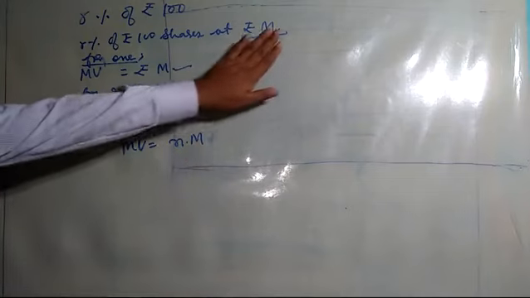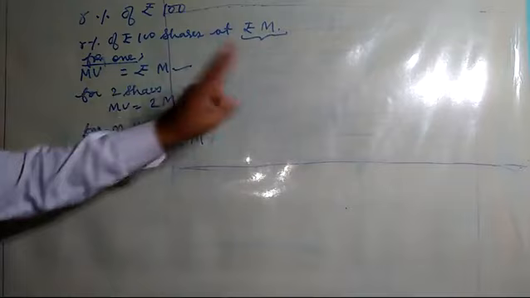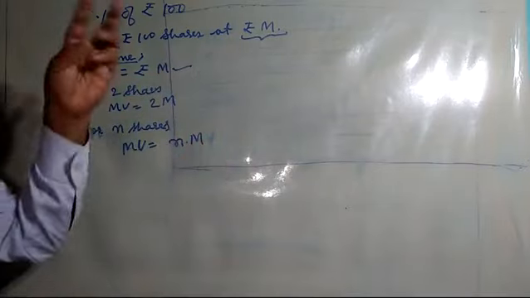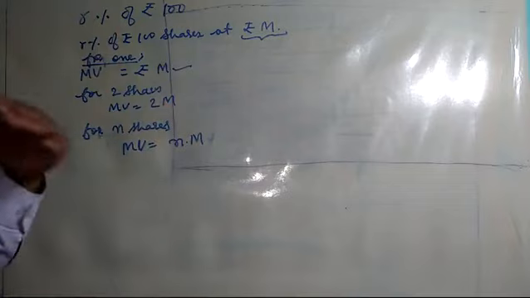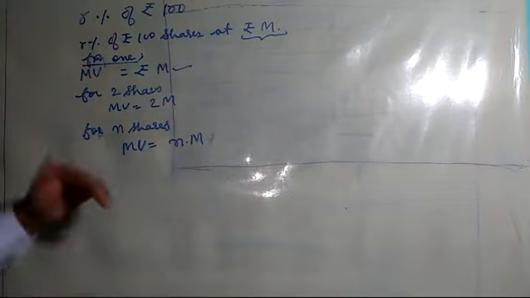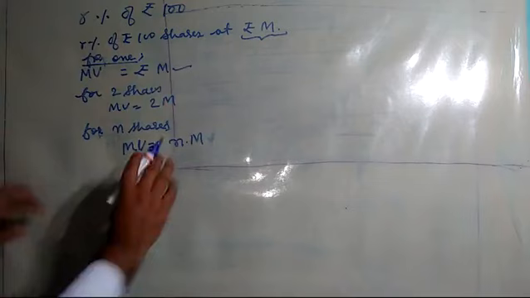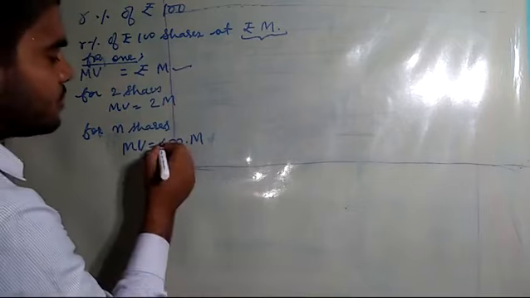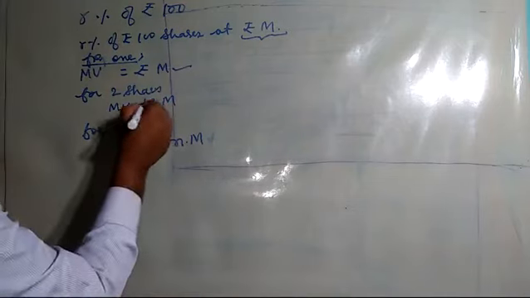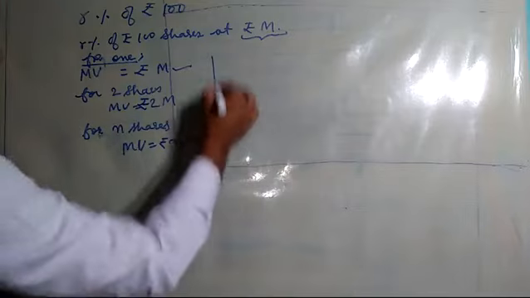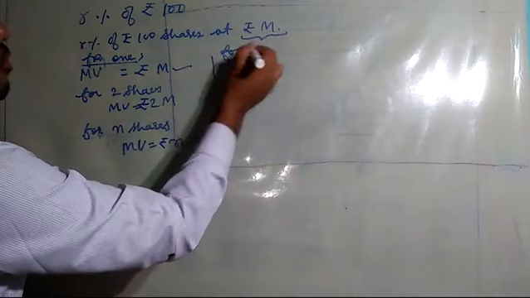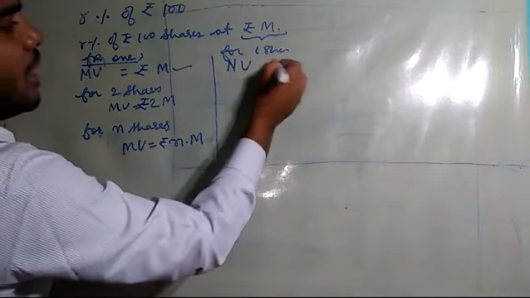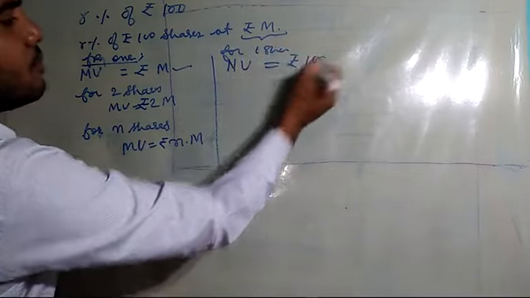For one share he is investing rupees m. For 2 shares, he will be investing 2m. For 3 shares, he will be investing 3m. Likewise, for 100 shares, he will be investing 100m rupees. And in the same way, for n number of shares, he will be investing n into m rupees. Correct? And what will be his nominal value? NV for 1 share will be equal to rupees 100.